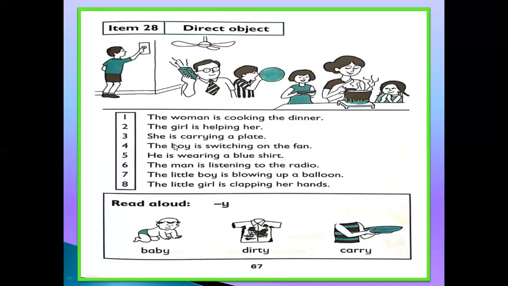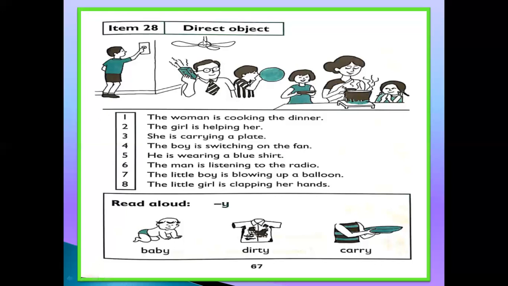She is carrying a plate. Number 4. The boy is switching on the fan.